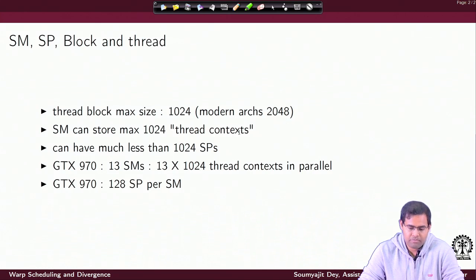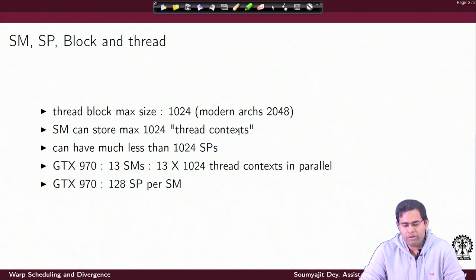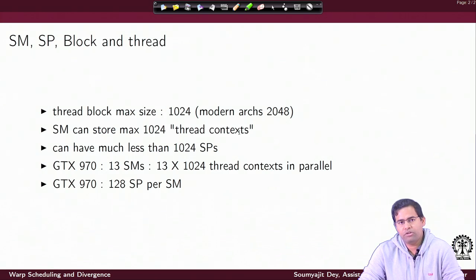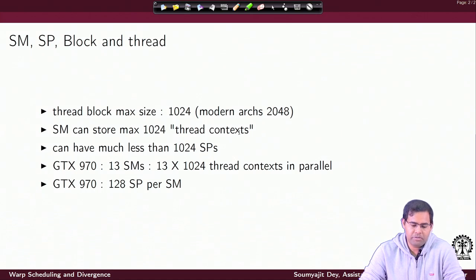We will see examples. If we look at an example of GTX 970, there are 13 SMs. So, overall it can remember 13 cross 1024 thread contexts in parallel. However, it does not mean that many SPs are available.